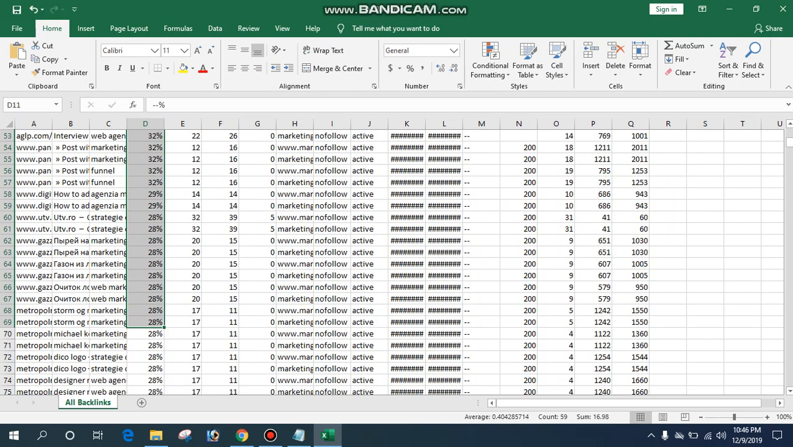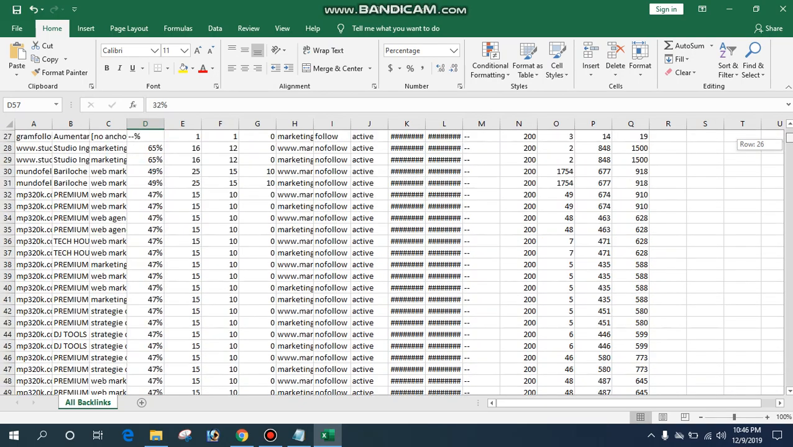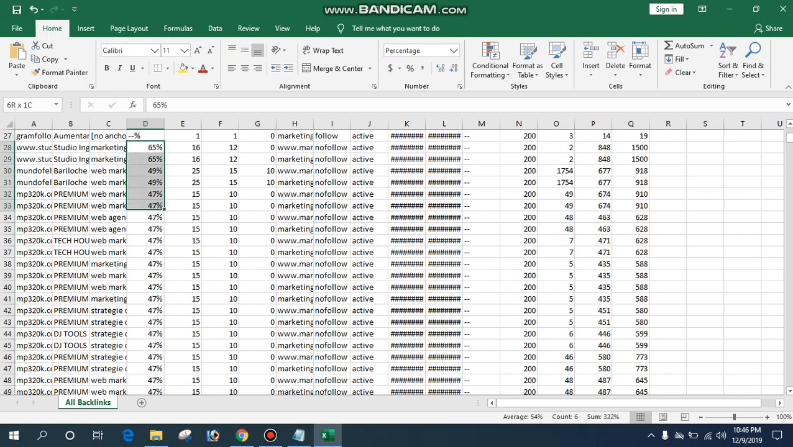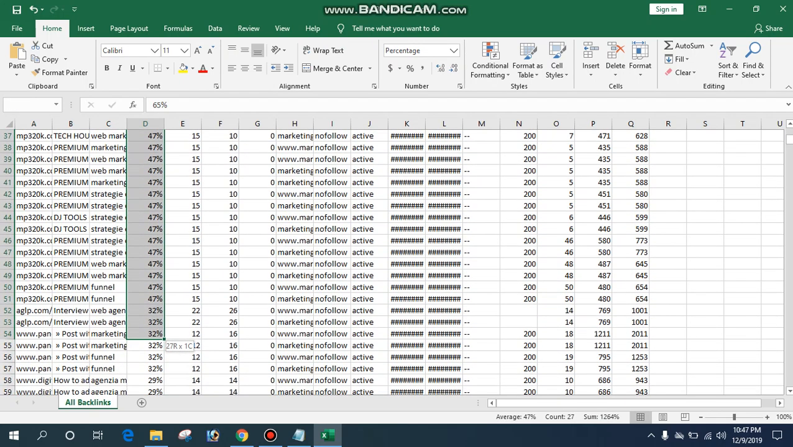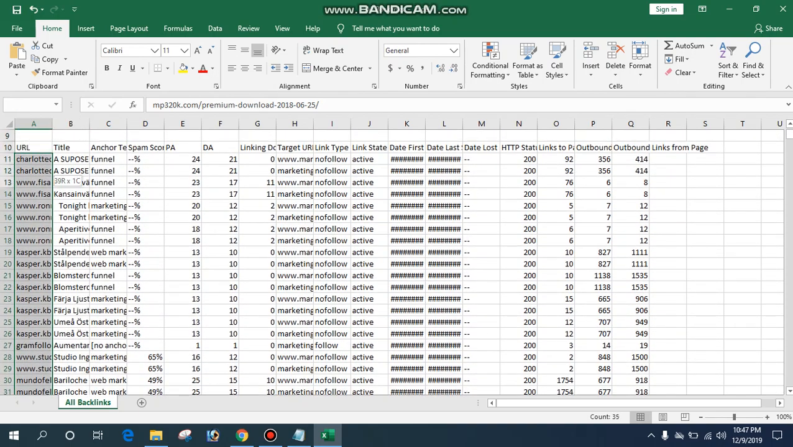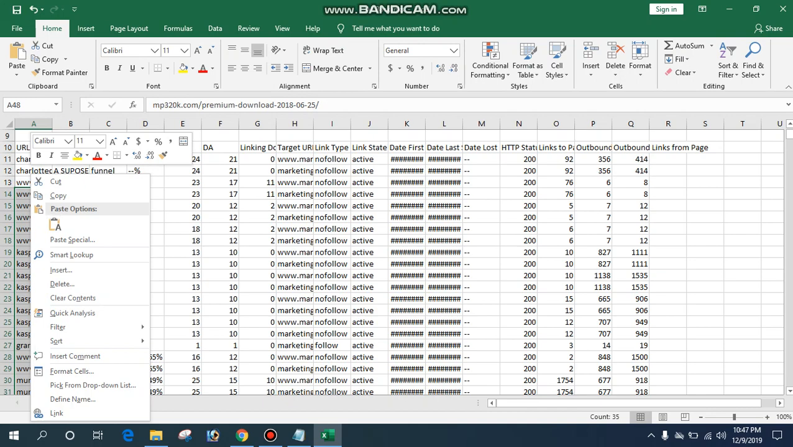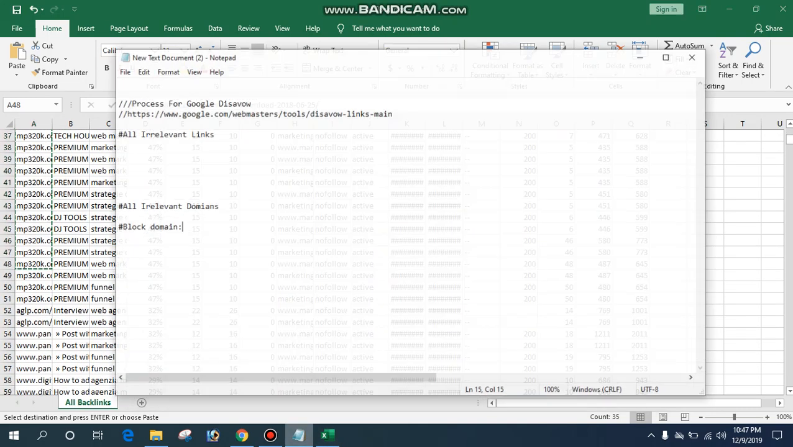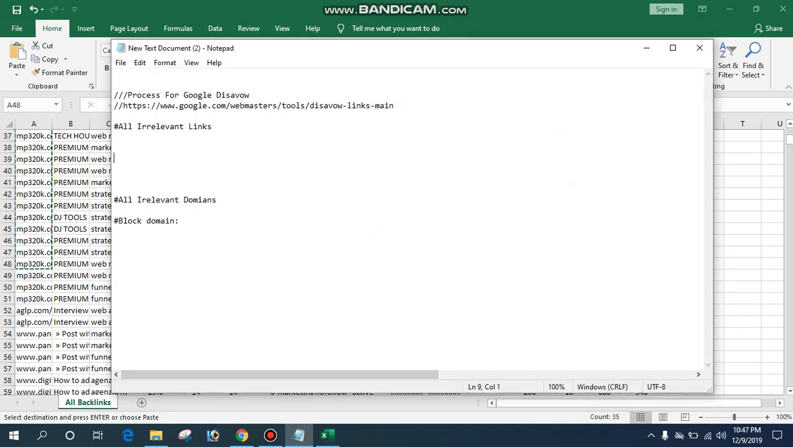I am selecting those whose spam score is 65 to 40%. So you select those links, press Control plus C, and paste these links in the relevant box here.